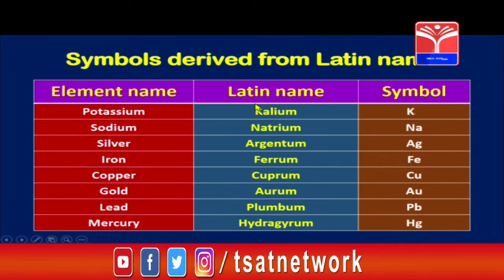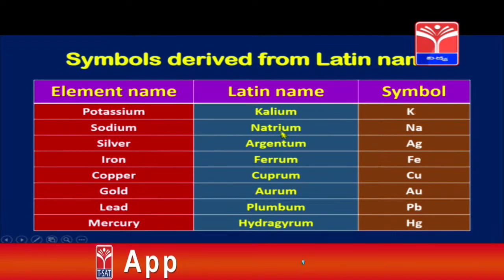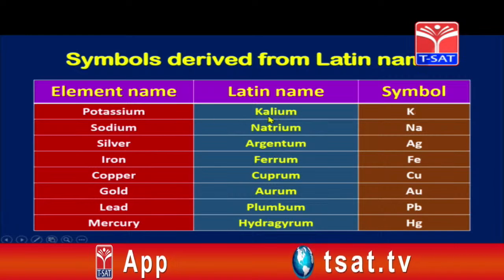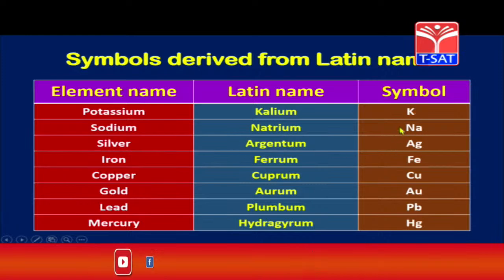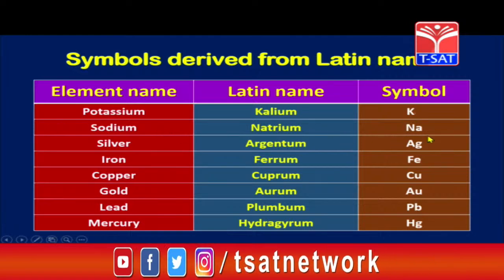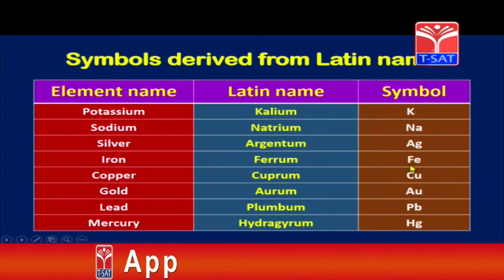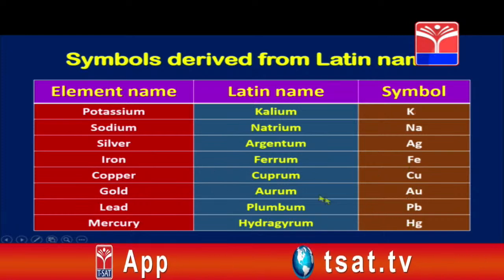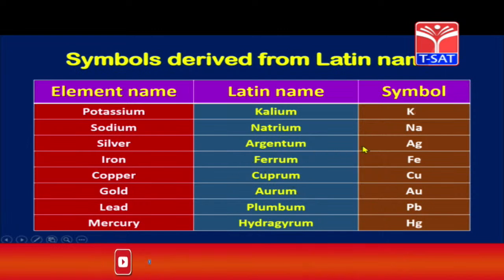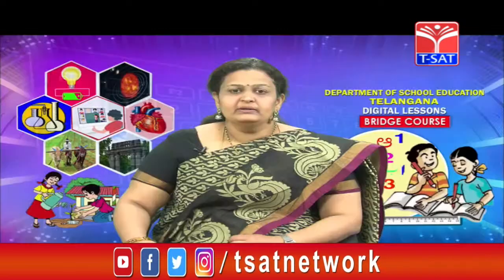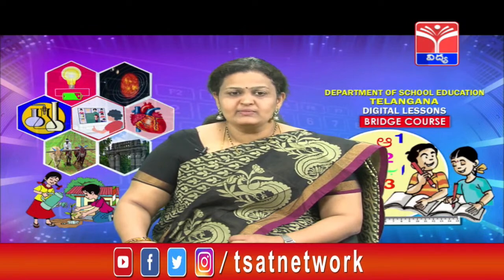So here their Latin names have been considered, like kalium, potassium is called kalium, sodium is called natrium, silver is called argentum. So hence the symbols are different. For kalium, for potassium it is K, for sodium it is Na, for silver it is Ag, for iron it is Fe, and others also similar to their Latin names. So children, I hope you understood how we got the symbols and how we got the element names and their symbols. Now, children, let us define the concept called atomicity.